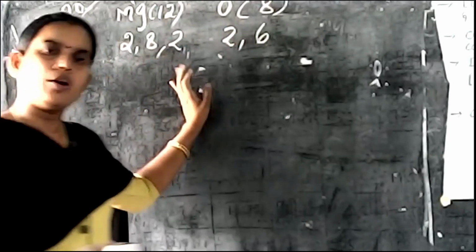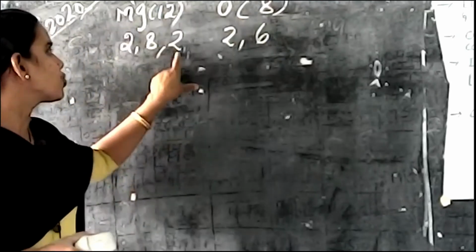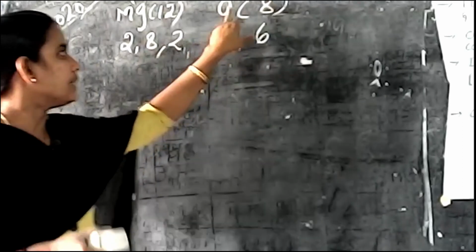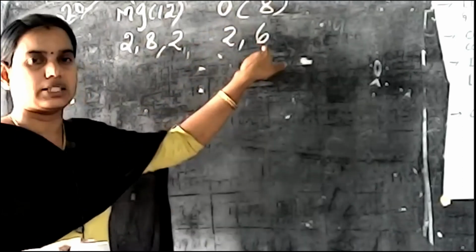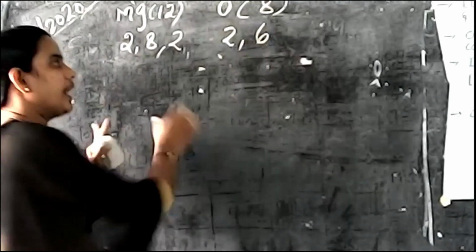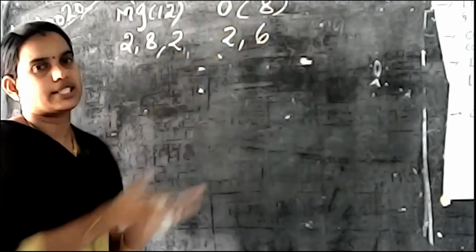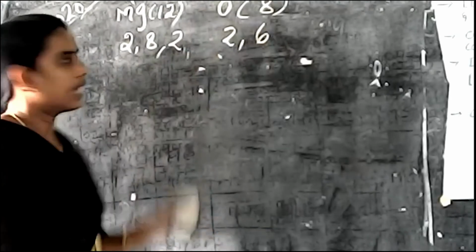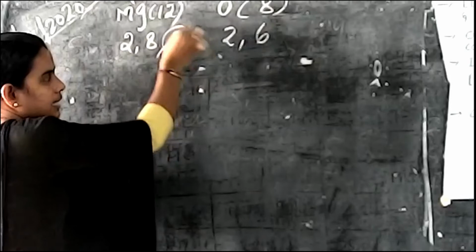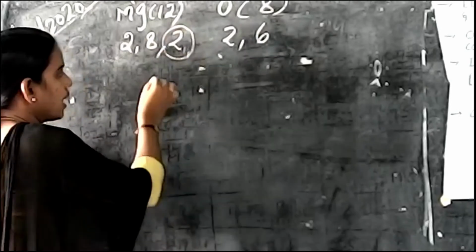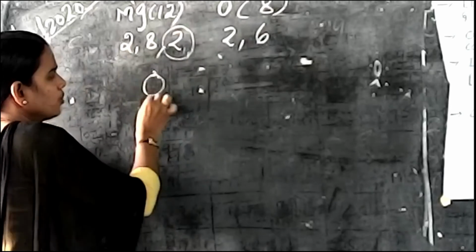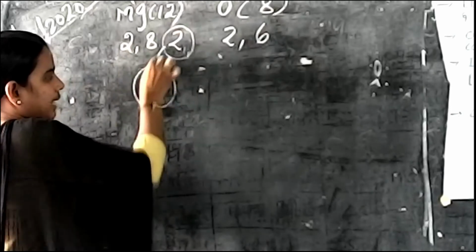Here, check this element. Is it stable or not? This element consists of 2 electrons in the outermost shell, so not stable. And this oxygen consists of 6 electrons, so this also is not stable. Now we have to involve these elements in ionic bonding. First of all, we have to write the electrons. What is the number of electrons in the outermost shell? 2. So the first shell contains 2. The second shell contains 8.